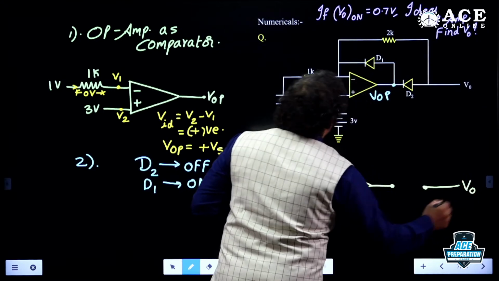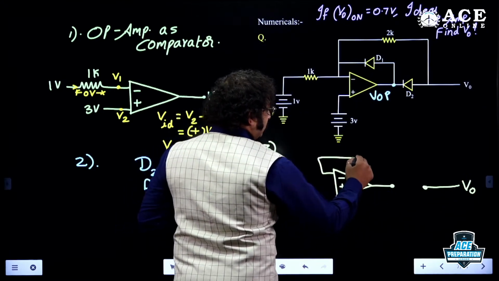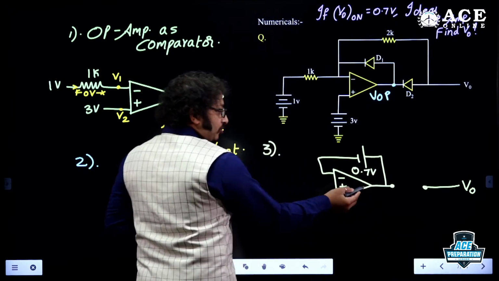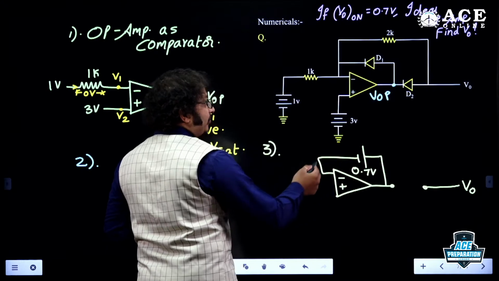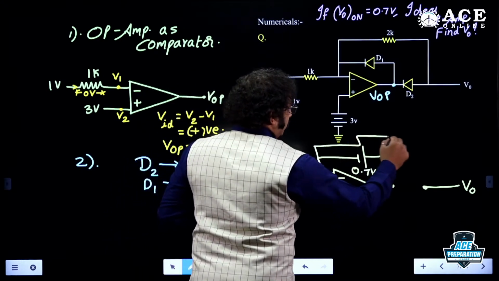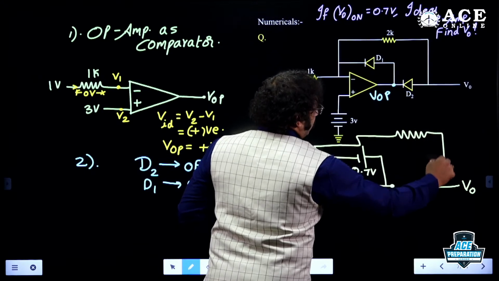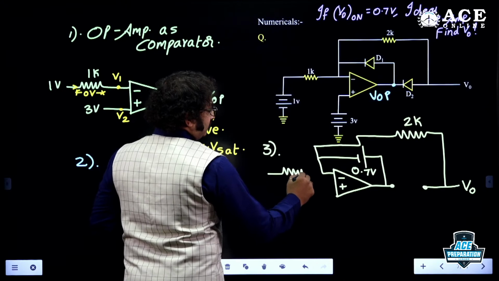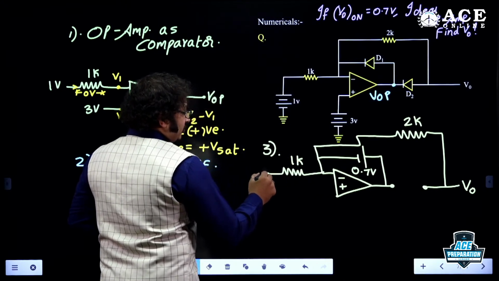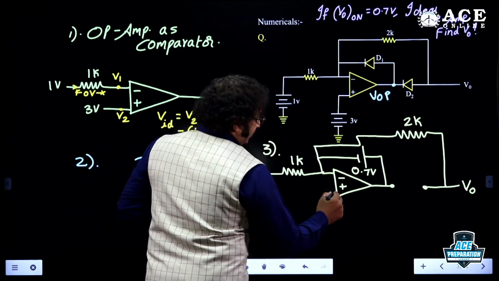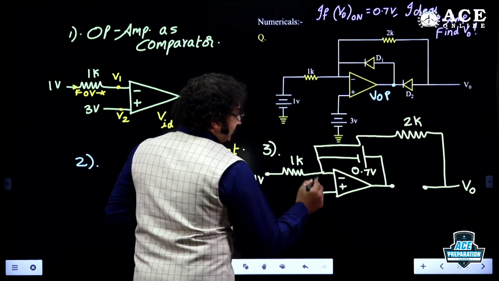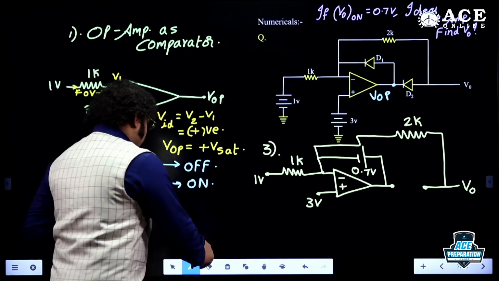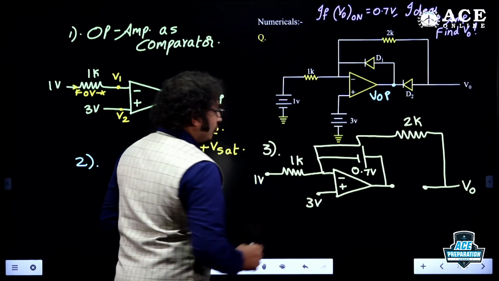Now this is V0, am I right? Now D1 is on, so anode voltage is greater than cathode voltage by 0.7 volt. Yes, now I'm happy to say negative feedback is there. And no doubt here there is a resistance. How much, my dear students? It is like 2K. And of course here we have 1K, and this is how much? 1 volt. And simply this is how much? 3 volt, that's it. It is a very easy circuit. How can we solve this, my dear boys and girls? Any idea?